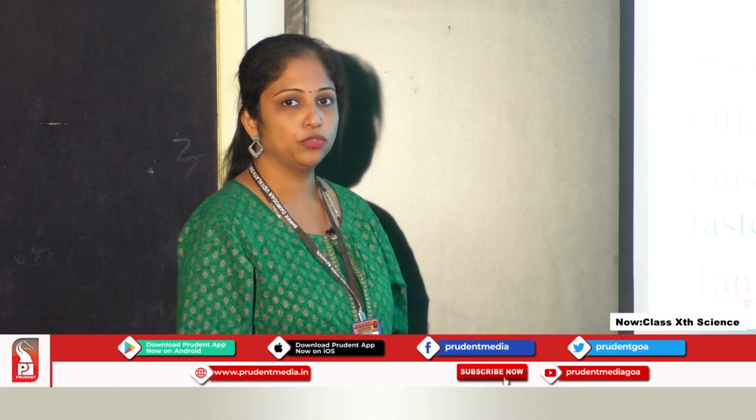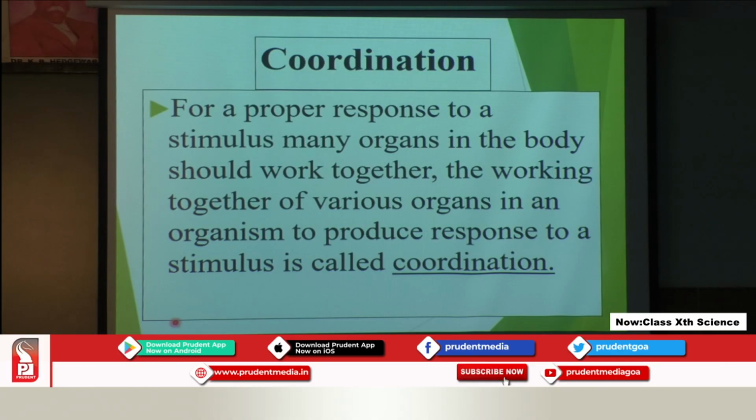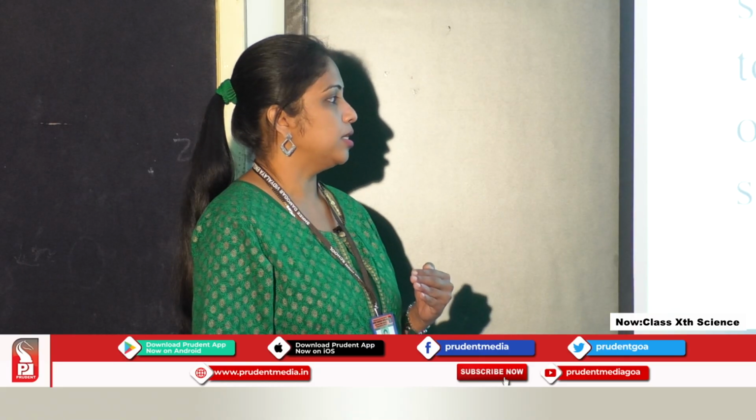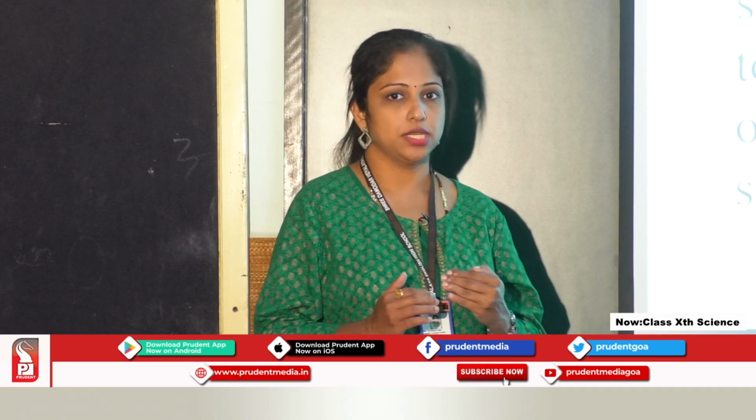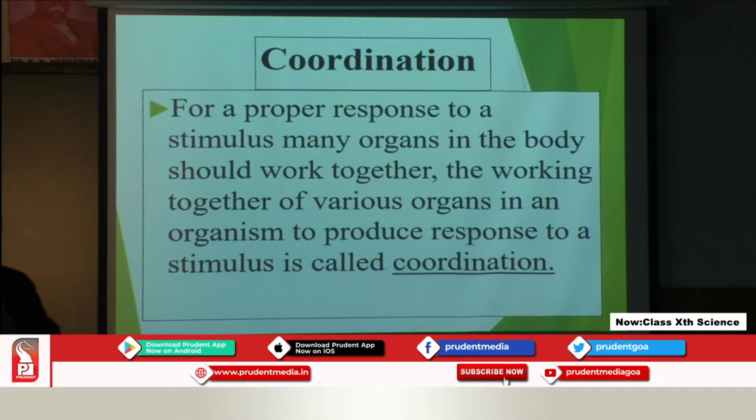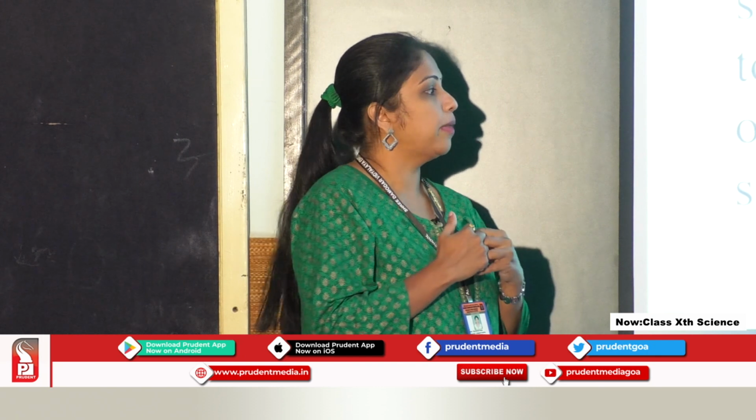Okay. So, let us move to the next part of the chapter, coordination. So, now what is this coordination? For a proper response to a stimulus, many organs in the body should work together. The working together of various organs in an organism to produce response to a stimulus is called coordination. It means that when we are responding to a stimulus, there has to be coordination between different parts of our body. Only then we can respond in a correct manner, right? So, that is what we mean by coordination.